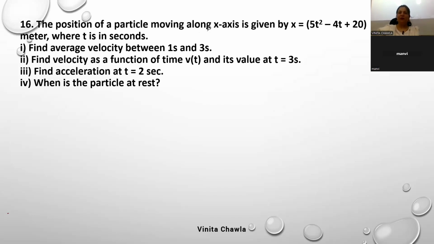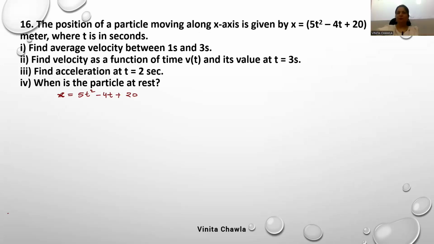The position of a particle moving along x-axis is given as x is 5t square minus 4t plus 20. ठीक है? x is in meter and t is in second. This is given. So velocity जो भी आएगी वो मीटर पर सेकंड में आने वाली है. Find average velocity between 1 second and 3 seconds.